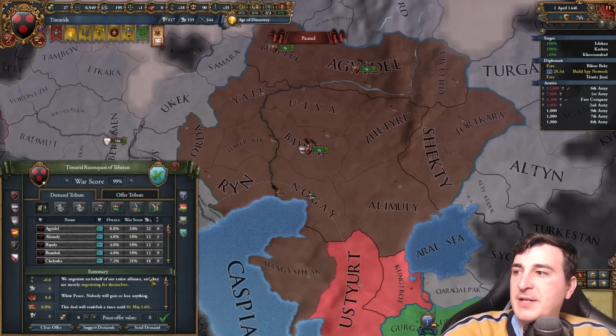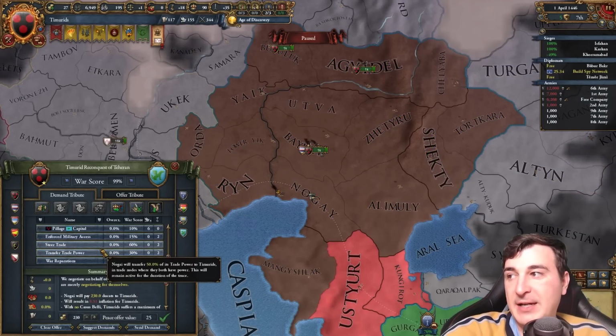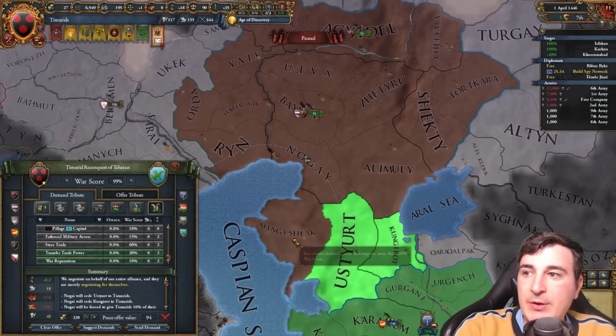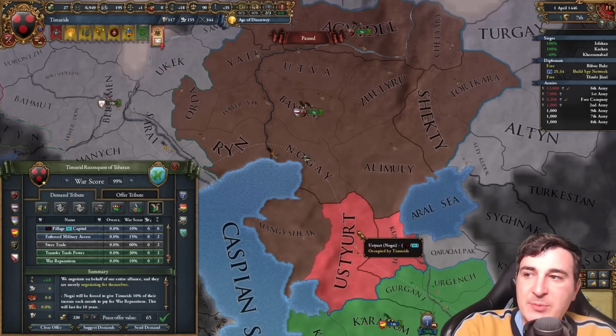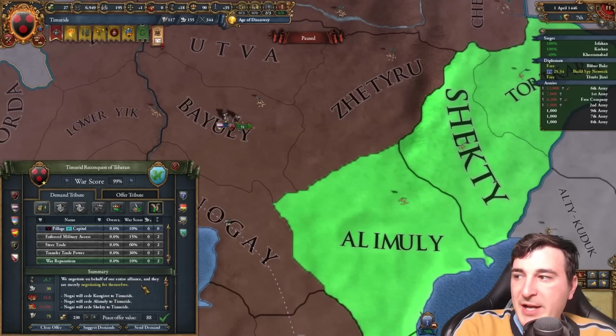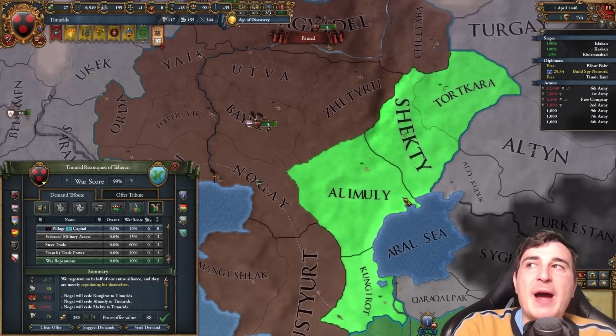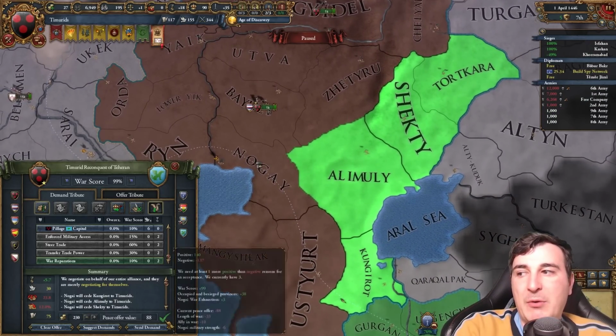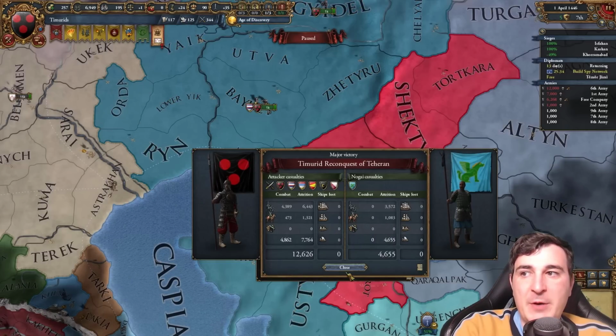Okay, so now that that's done, let's see how much exactly we can take from them. War reps, war, all that stuff. I would like to take some provinces too, but when I really think about it, do I care about the provinces as much? I could technically take this and give it over to my subject, so I don't need to worry about coring it up, or just keep it for myself. You know what? Screw it. We're taking it.